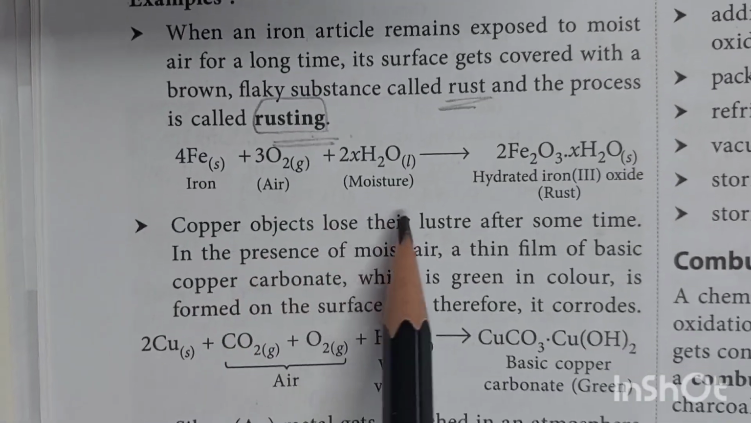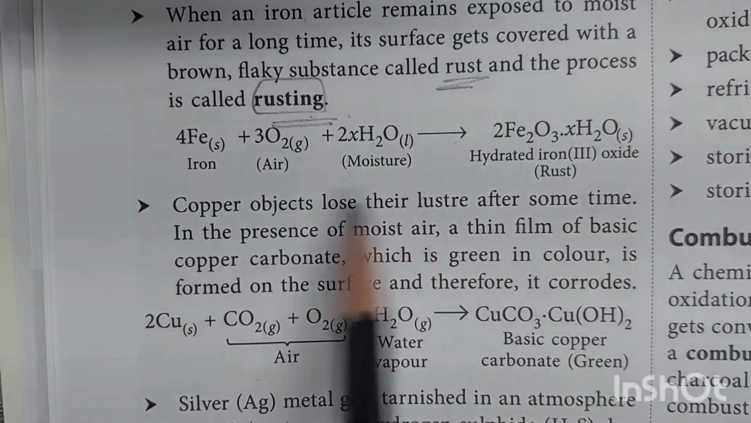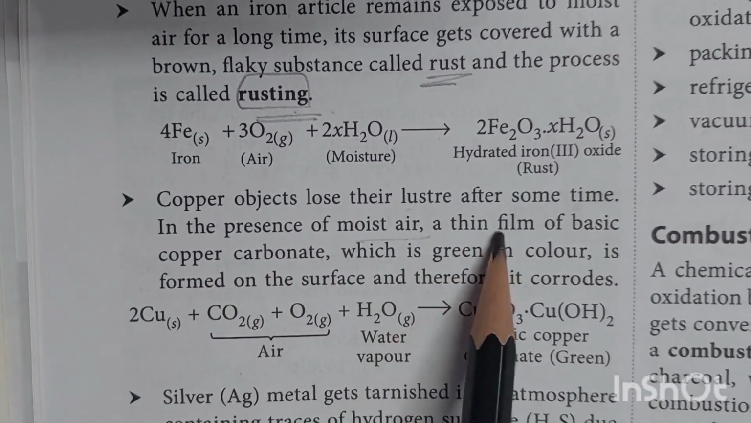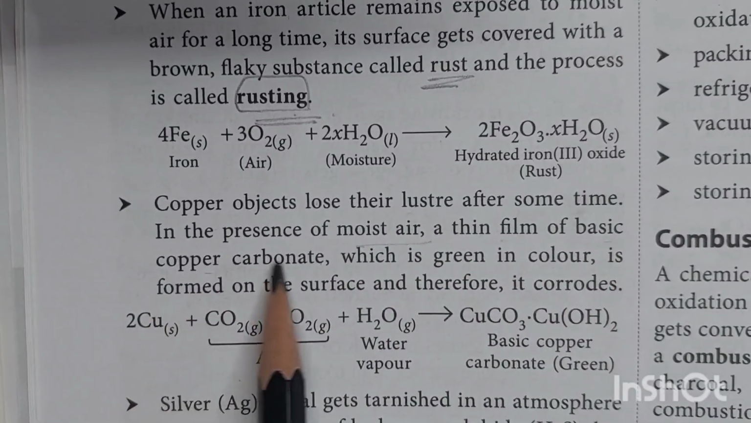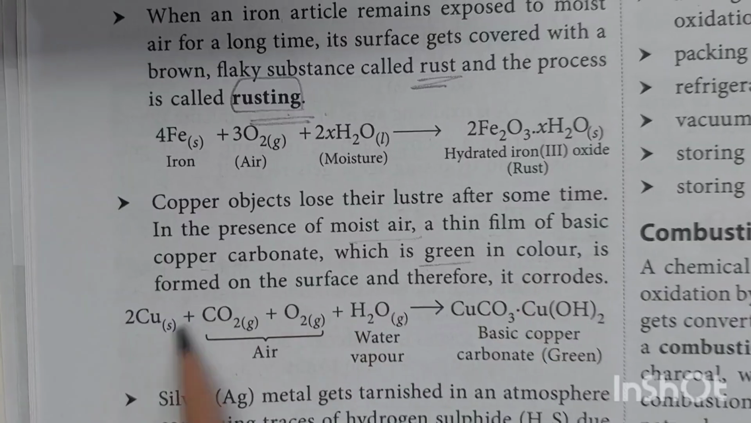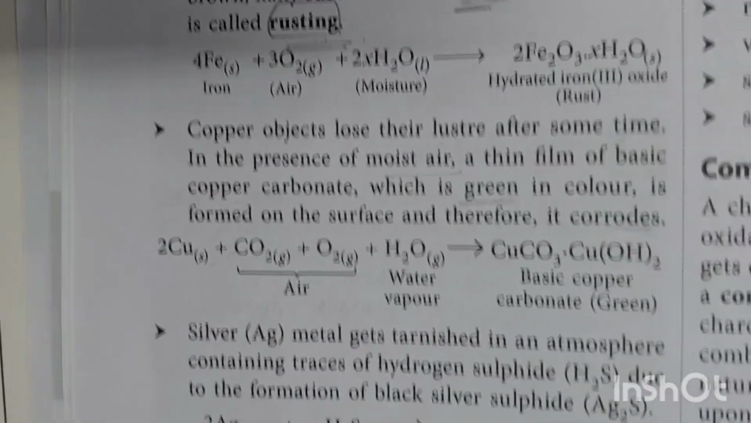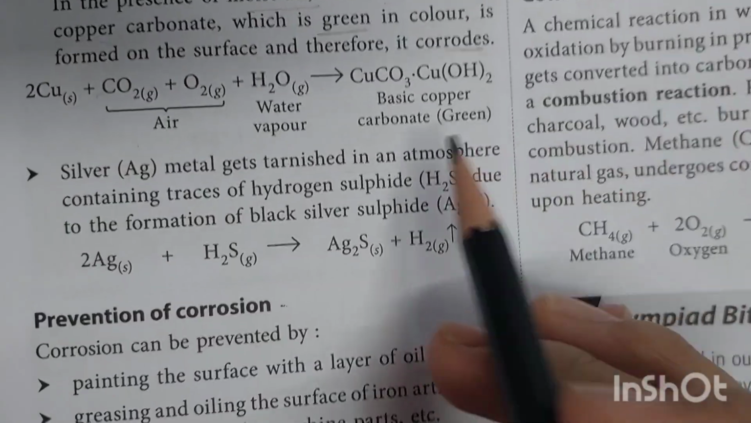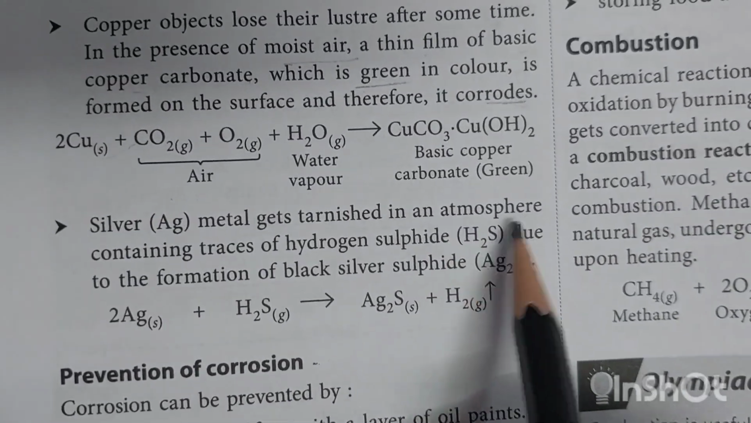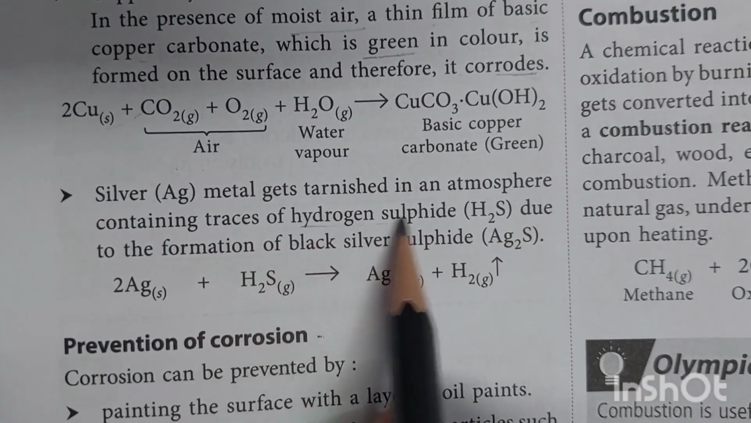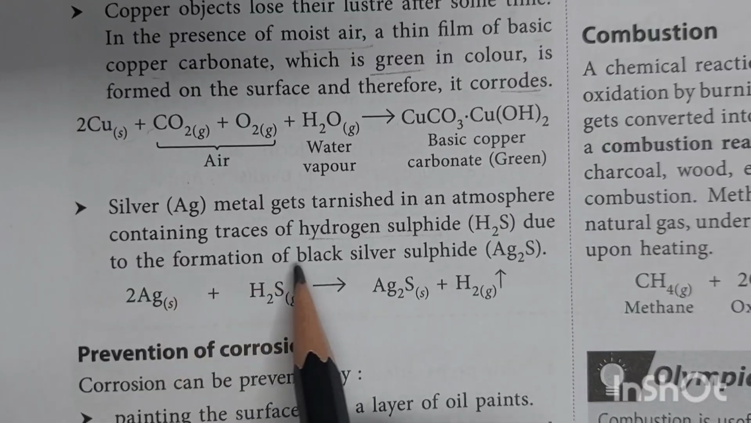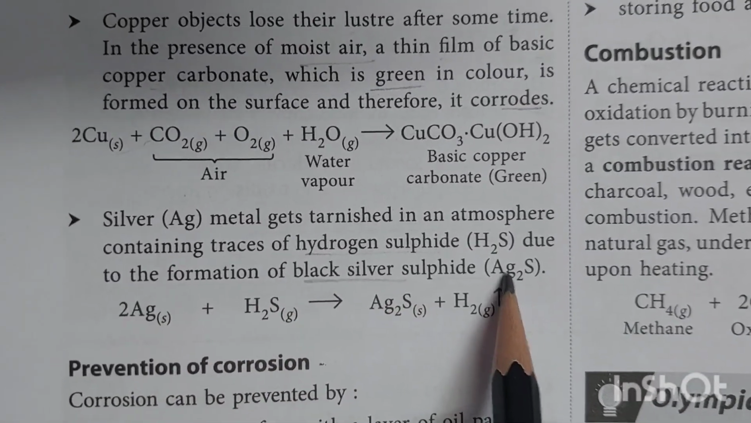Copper objects lose their luster after some time. In the presence of moist air, a thin film of basic copper carbonate, which is green in color, is formed on the surface and therefore it corrodes. Silver metal gets tarnished in an atmosphere containing traces of hydrogen sulfide due to the formation of black silver sulfide.